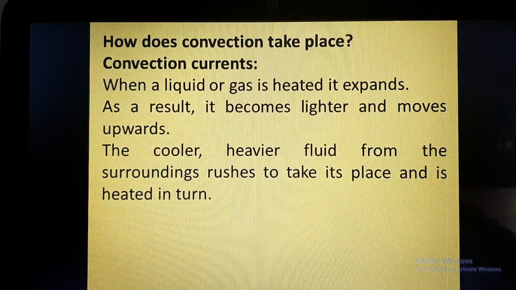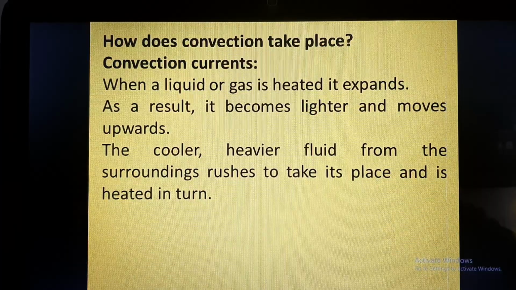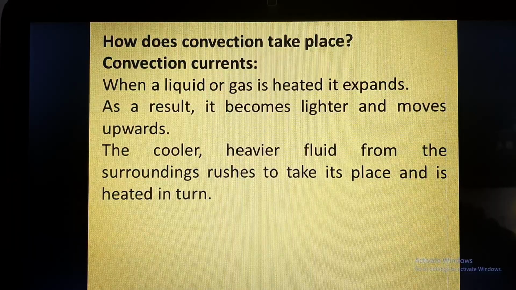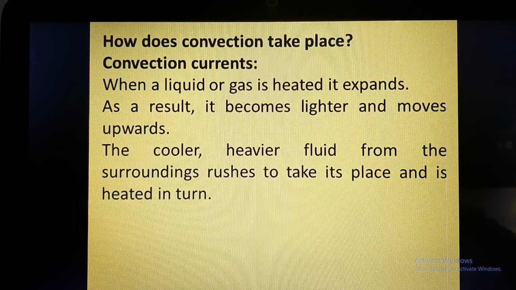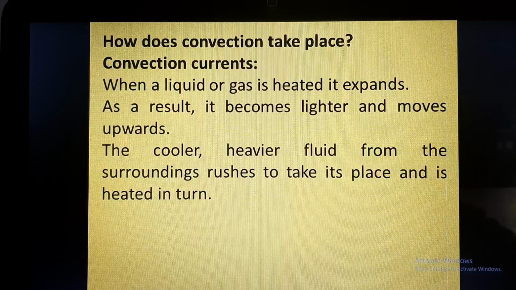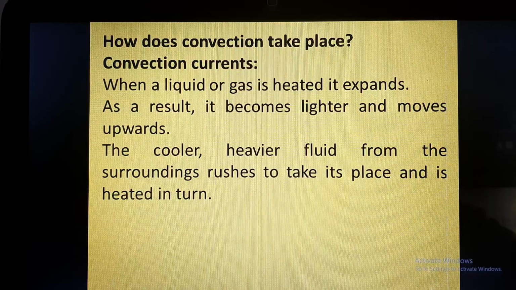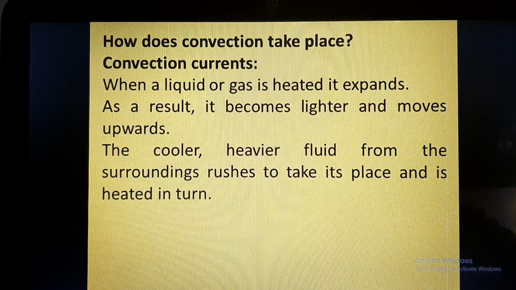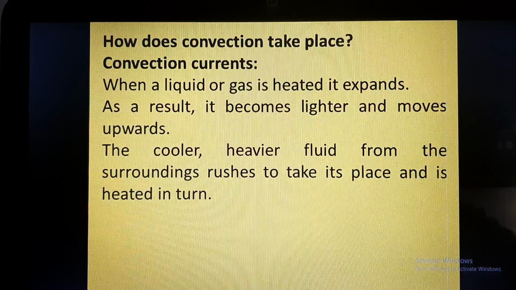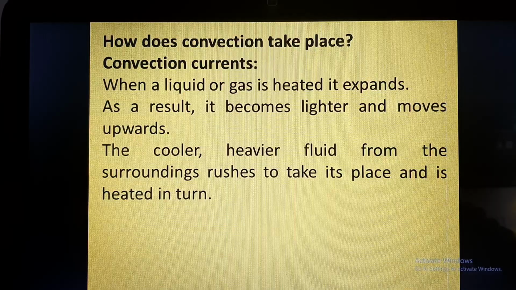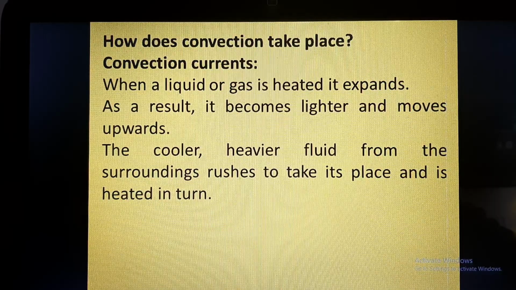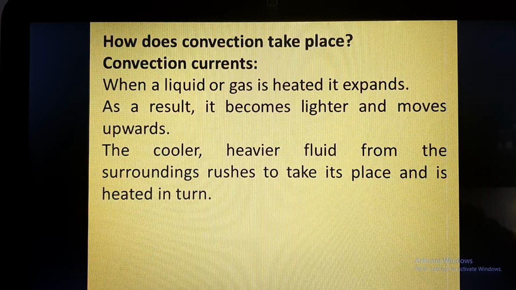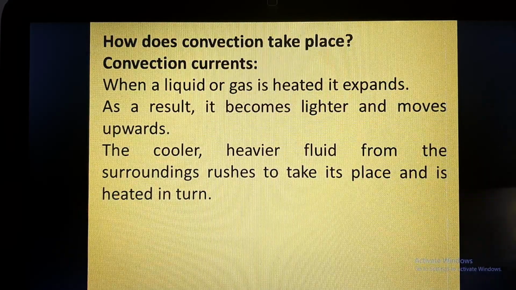We have studied this in our previous chapter of weather and climate also. In that chapter we studied that air always moves from a high pressure area to a low pressure area. So how is the low pressure area created? Wherever the air gets warmed up, it goes up, and the density of the air on the ground becomes less, and hence a low pressure area is developed. So a similar thing is happening here.